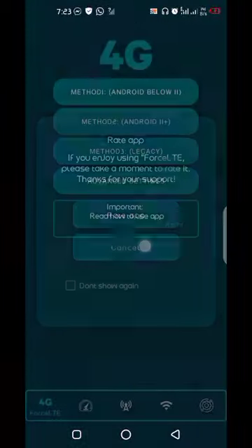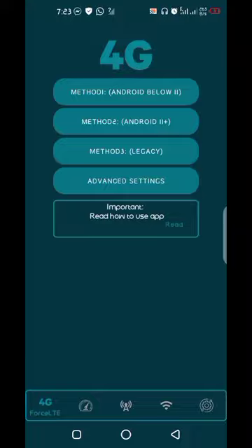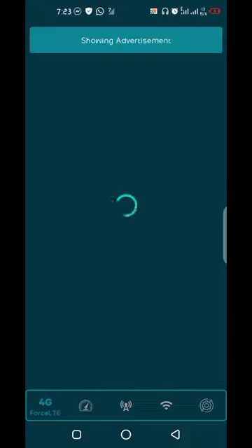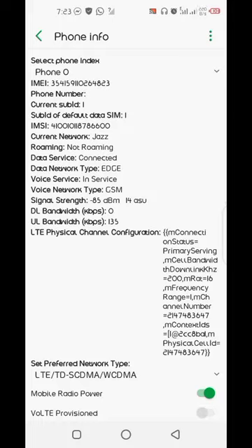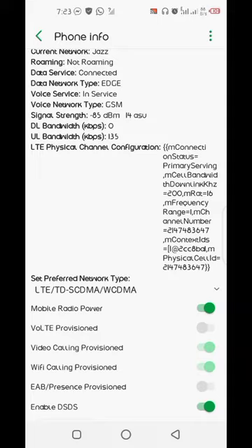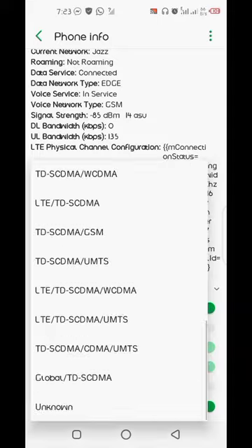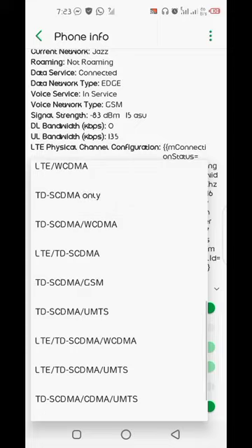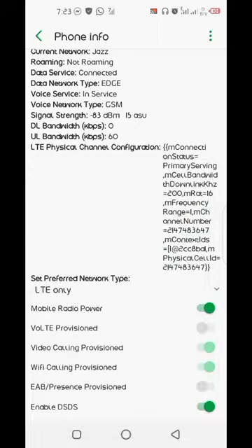If you have a 5G or 4G phone, you can switch to do that. I have a 4G phone, so I will select the 4G option. Now firstly I will go to Android below 11 because my mobile is below 11. Scroll down, set preferred network type and choose LTE only.